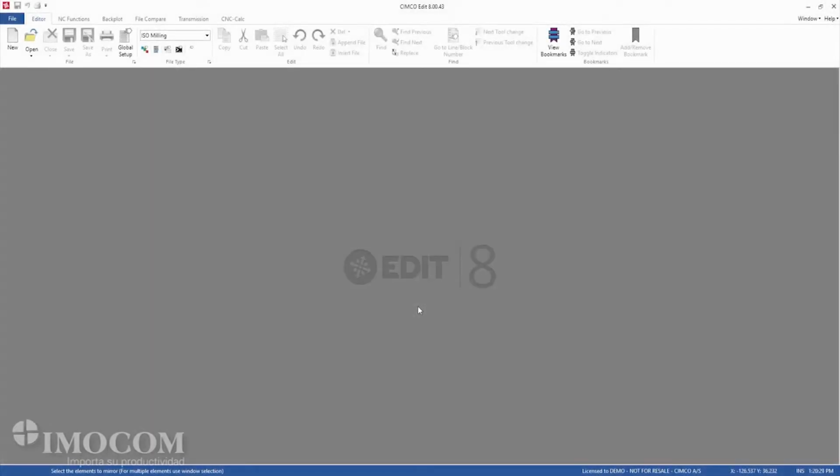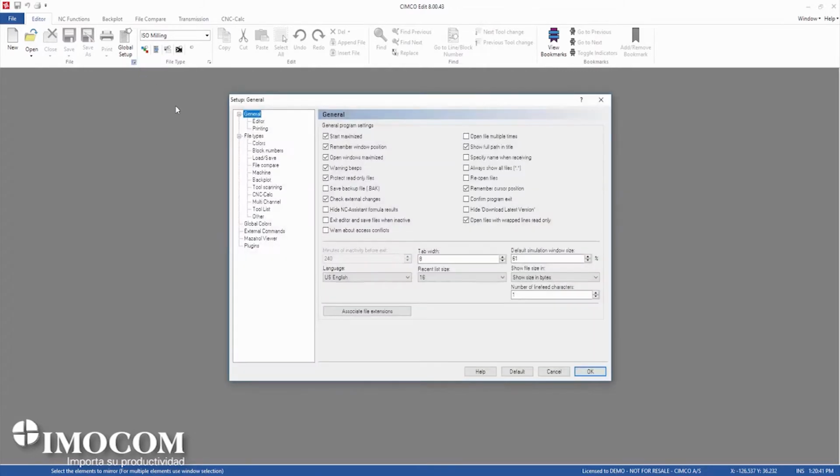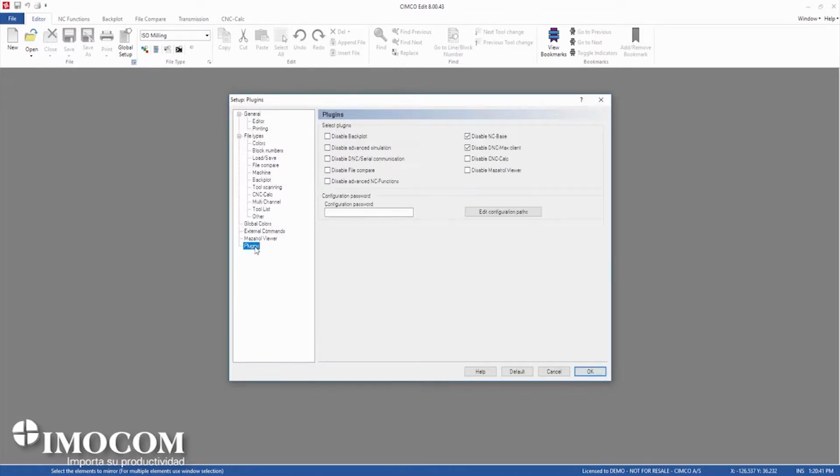Hi, in this video we're going to draw the milling geometry in tutorial 1 of the CNC-Calc manual, which is available on the website. First thing we're going to do is go into the setup and make sure that CNC-Calc is enabled. So we go into plugins and make sure that there's no tick in this disable CNC-Calc checkbox.